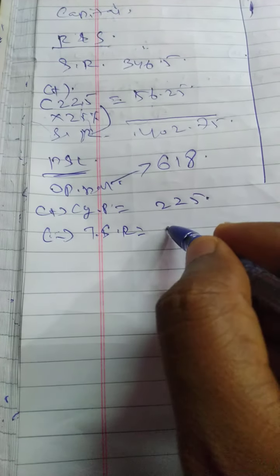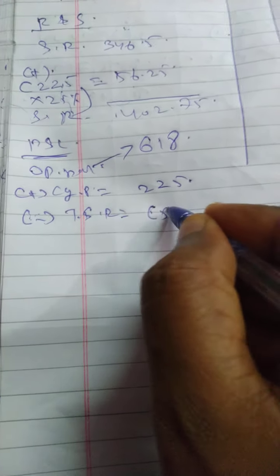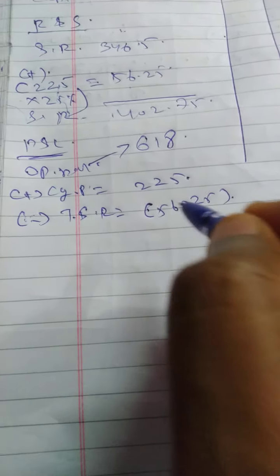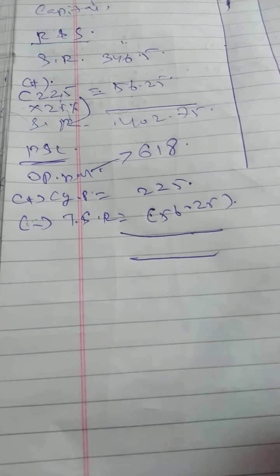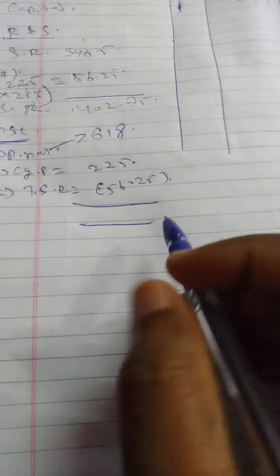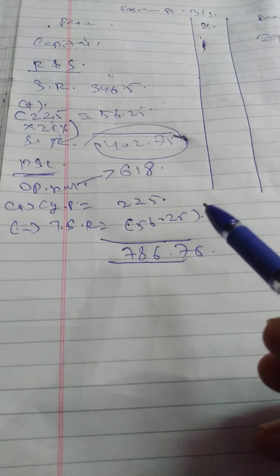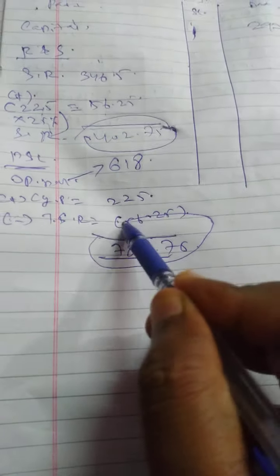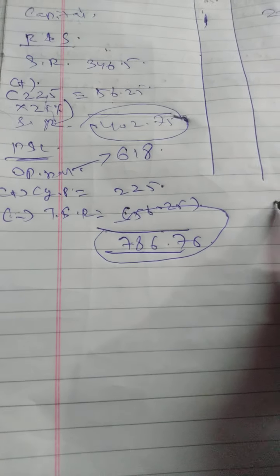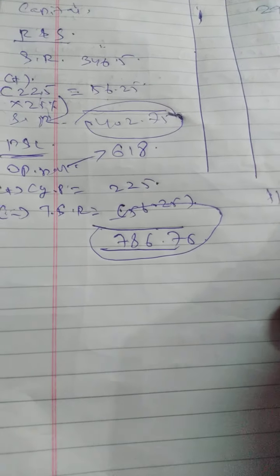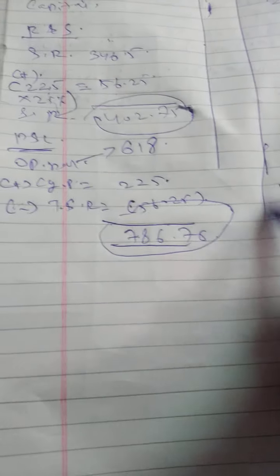How much have we transferred to statutory reserve from the current year profit? 56.25, equal to closing P&L. 618 plus 225 minus 56.25 equal to 786.75. If you add 402.75, which is your statutory reserve, and 786.75, your closing P&L account, total reserve is 1189.5. That is my external figure.